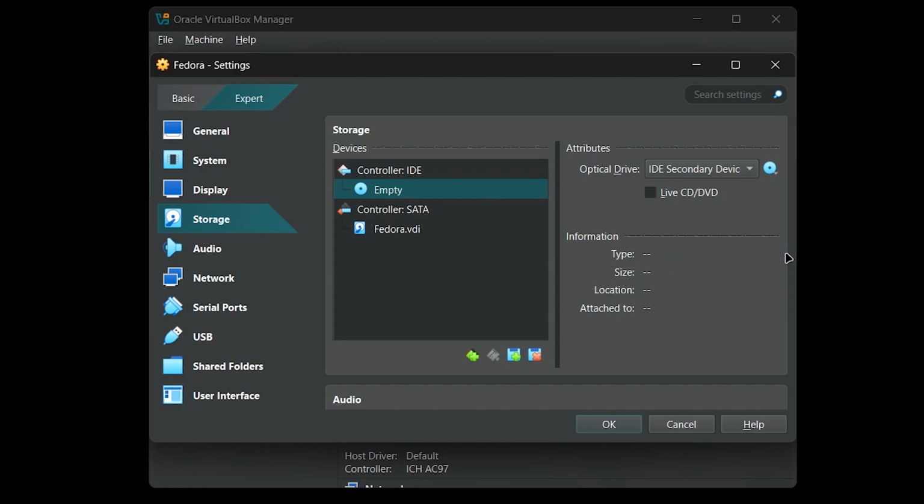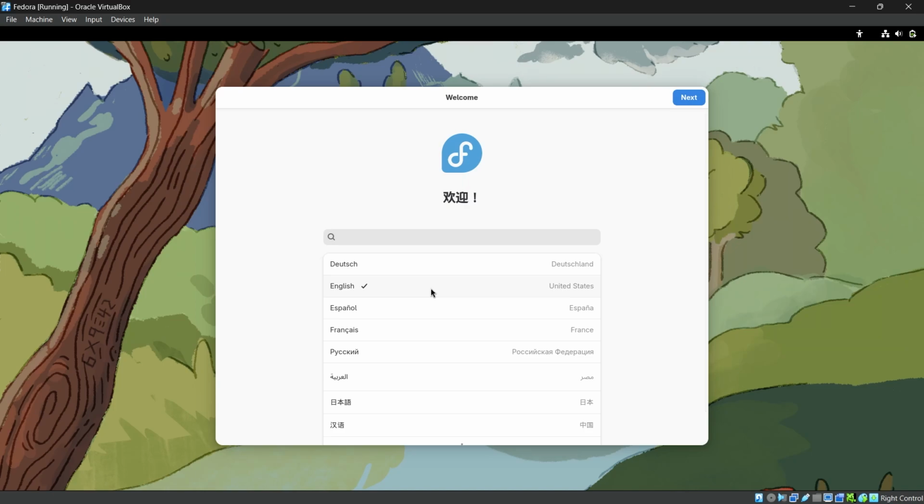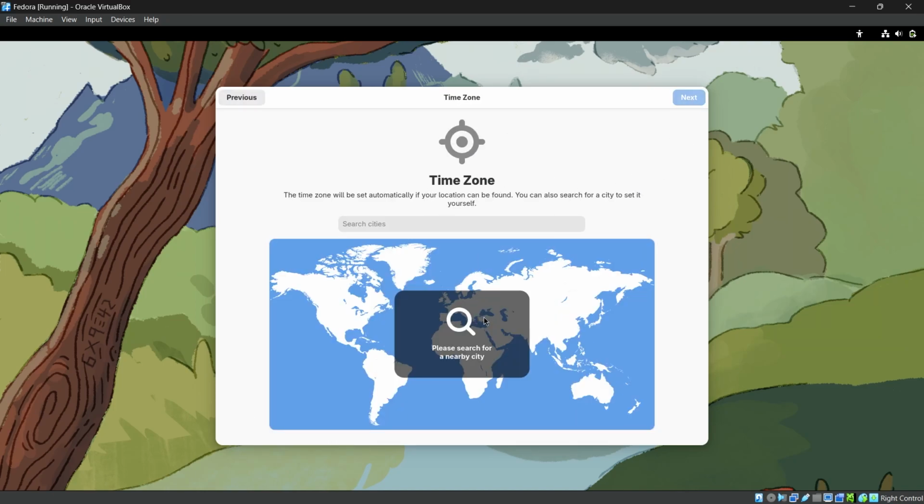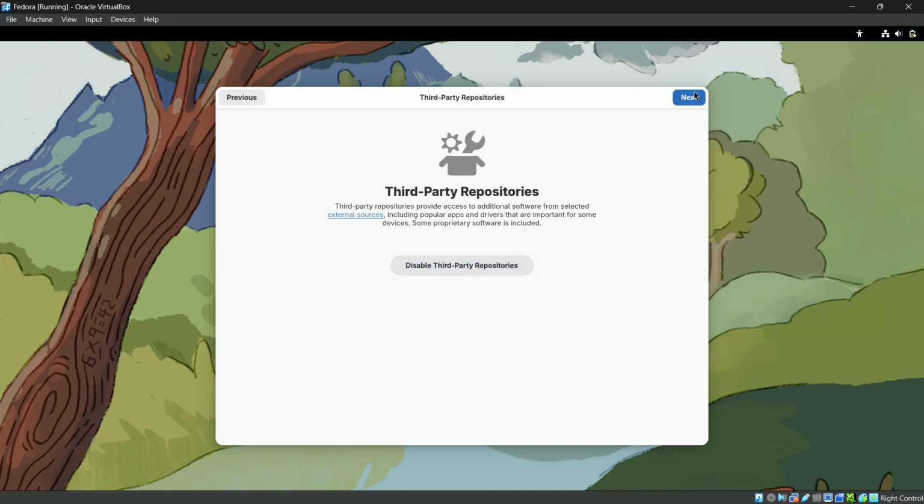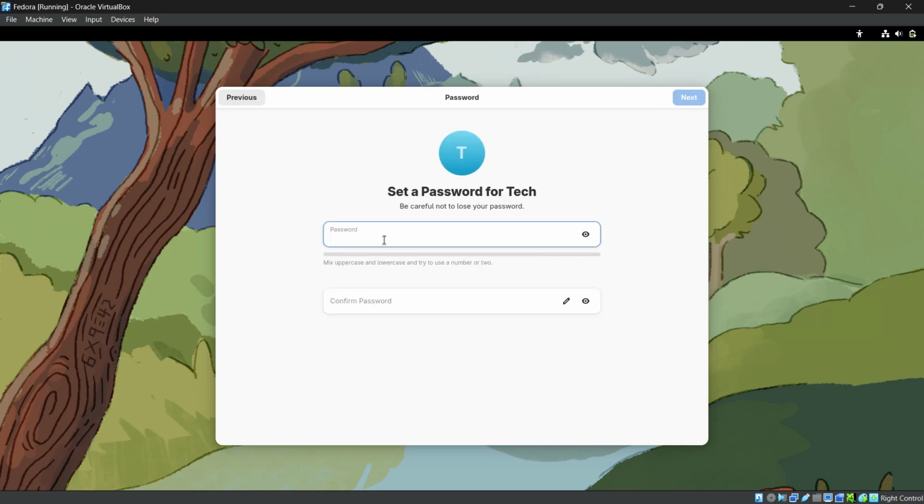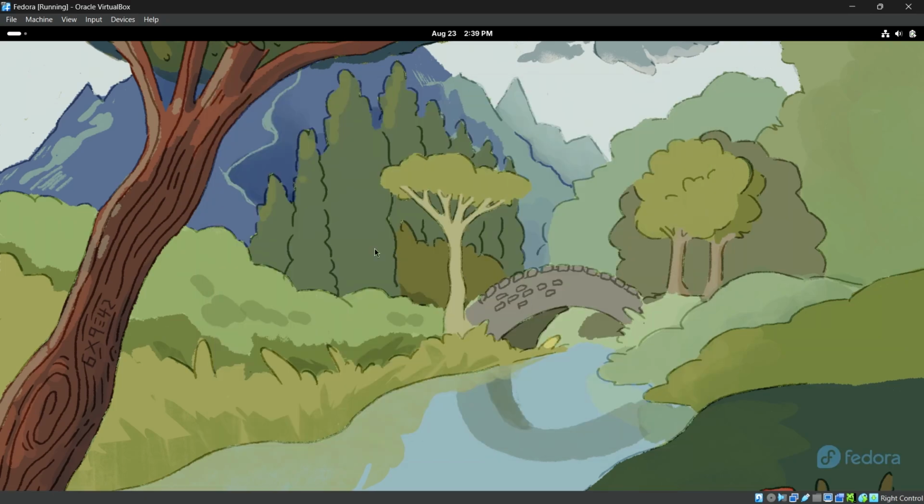Okay, now everything is done. You can close this page. Now open your machine again, and let's choose some settings again. And it's now fully done. You can use your machine however you want.